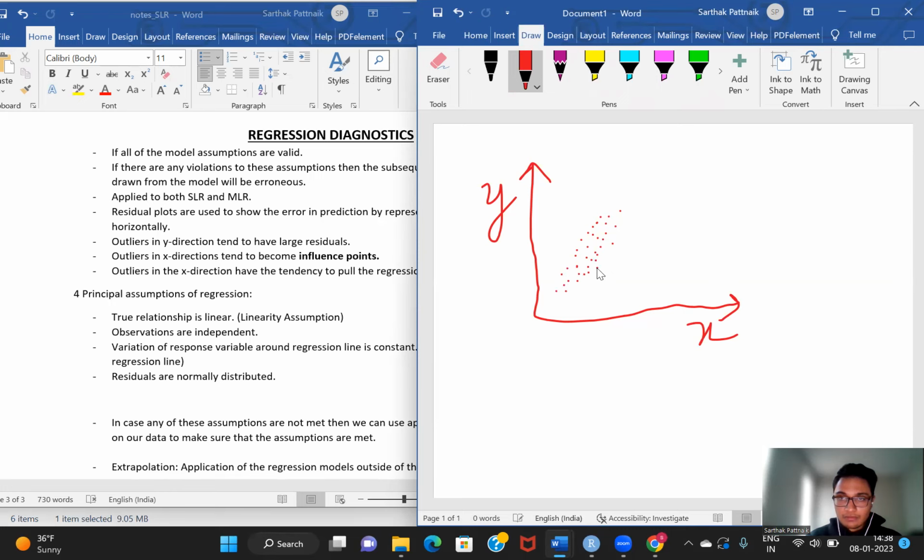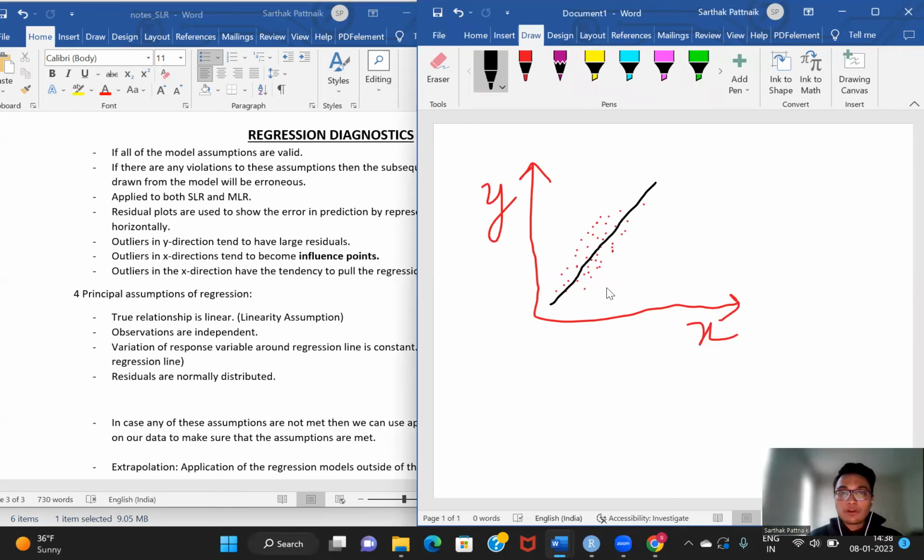I'm drawing some random points. Now suppose that there is a regression line like this. This is the regression line that we get from our simple linear regression model that fits these points most accurately.